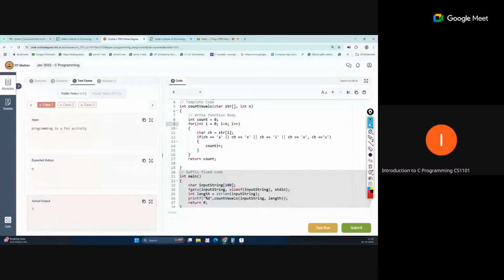So for i equal to 0, i less than the length, i plus plus, this is also running fine. Then ch equal to str of i. Sir, after ch is equal to 'o', we have to put the OR operator. Okay, yes, we missed this.